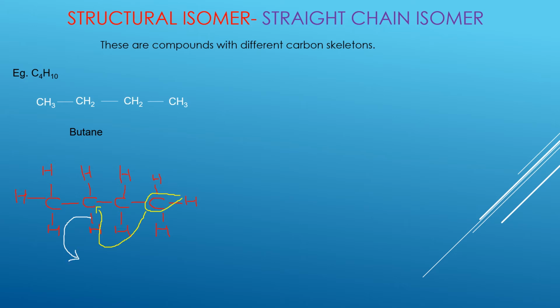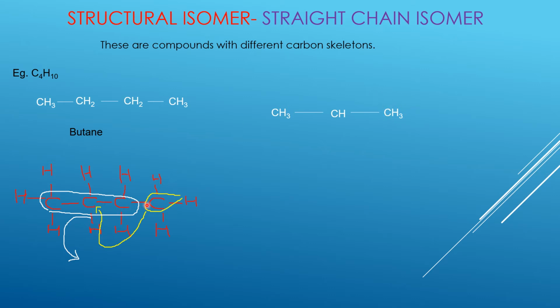So now my structure is going to have only 3 carbon atoms in the chain, and the fourth one will be bonded to the second one. Let's see how the structure looks now. We will have the CH3 group still here. This carbon has a hydrogen, so it is a CH group. This carbon also has a hydrogen here, so that's another CH group. And the hydrogen that has come out is bonded here, so that becomes CH3.